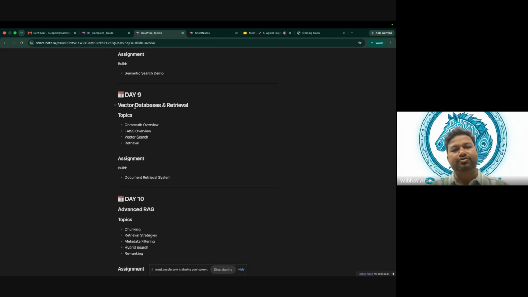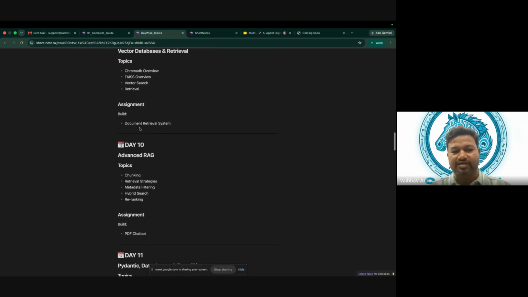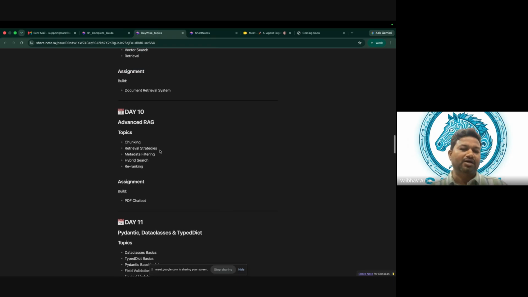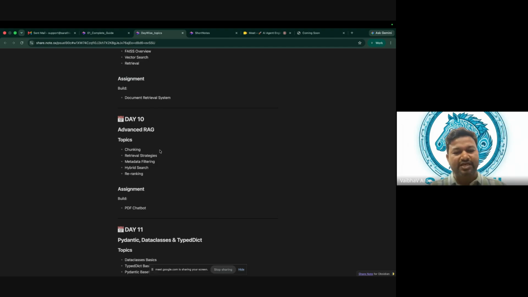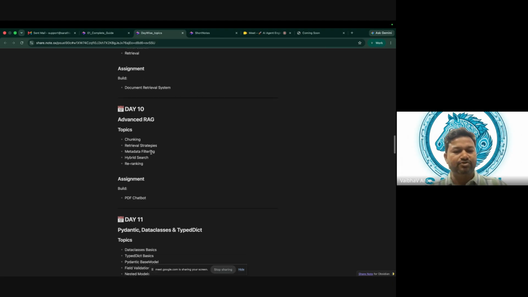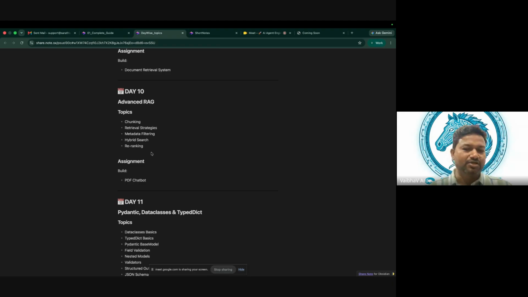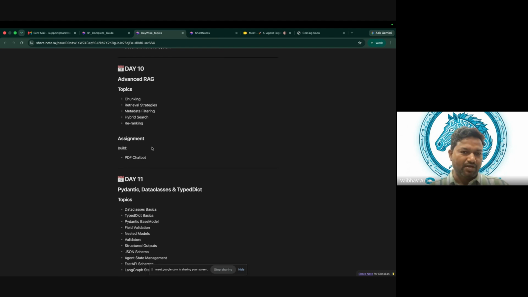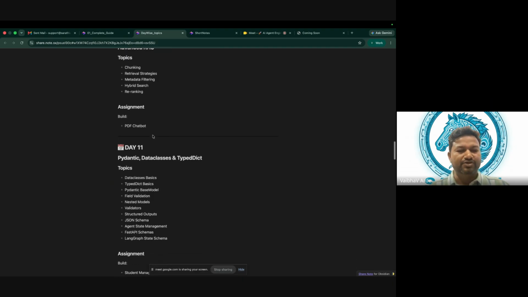And that is what we are going to learn about the vector databases on day 9. Then day 10 is about advanced RAG, that is chunking, retrieval strategies, metadata filtering, hybrid search, re-ranking. So many things we'll be learning over here. I'm sure if you are not from the AI background, this will be jargon for you. But as we go ahead, you will get to know all these things, and you will be very much interested, and that will be much more informative for you. So we will go ahead with that.